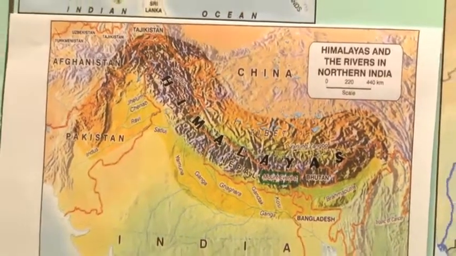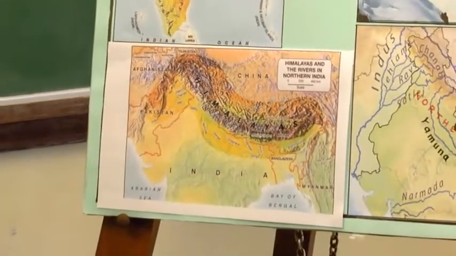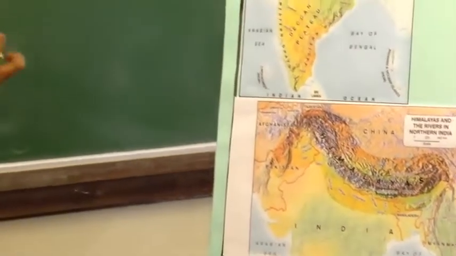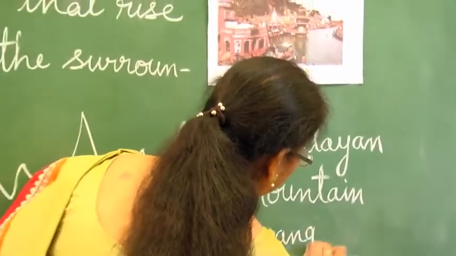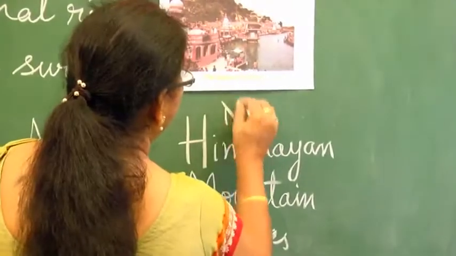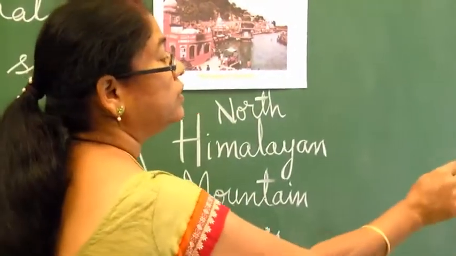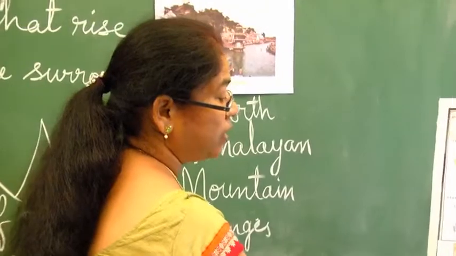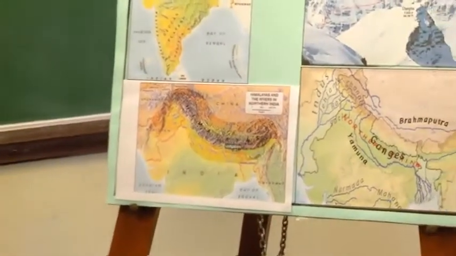Himalayan mountain ranges. The Himalayas are in the northern part of our country.